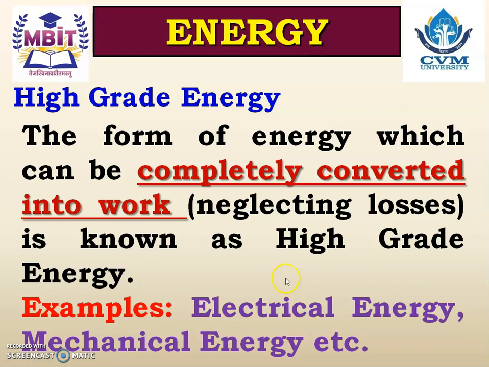That's why mainly we are using the electrical energy, so that it can be converted into the work easily. Because we require electrical energy to run the AC, to run the fan, to run any electrical device. It means we require the work. And the conversion from electrical energy to work is the highest possible because it is the high grade energy.